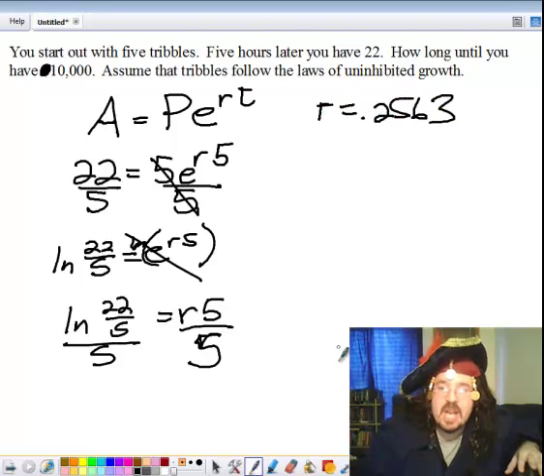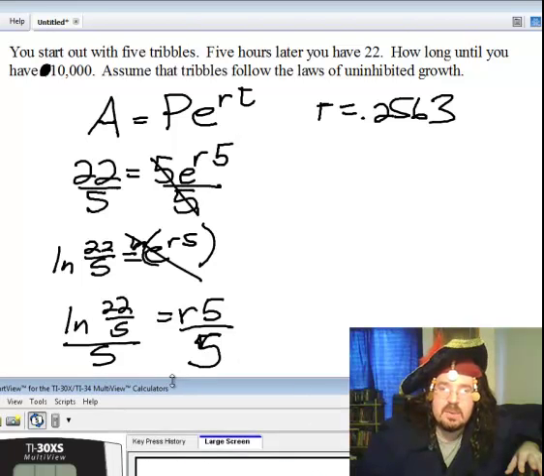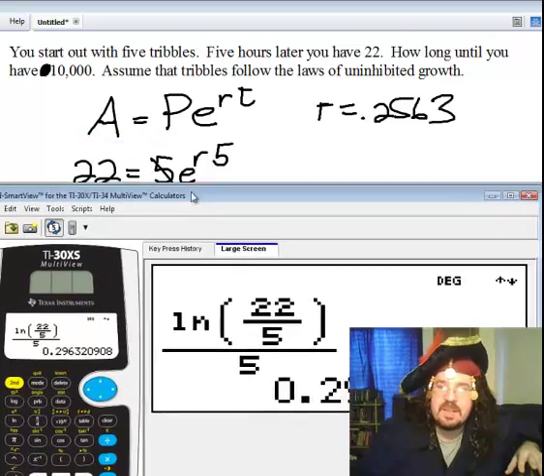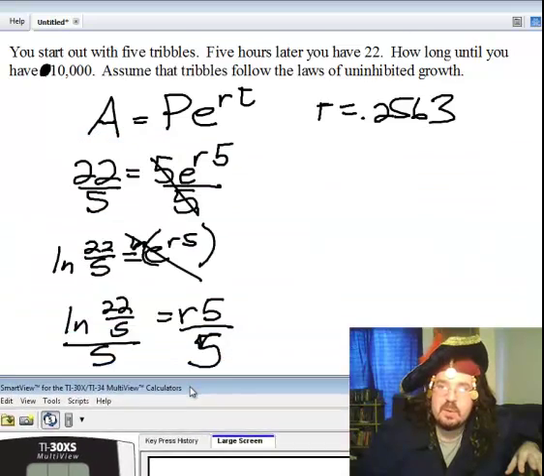Okay, so my rate is approximately 0.2563. Captain Jack just realized that he used the same number for r that he used for hours, and that's kind of scary. Sort of confused him a little bit.